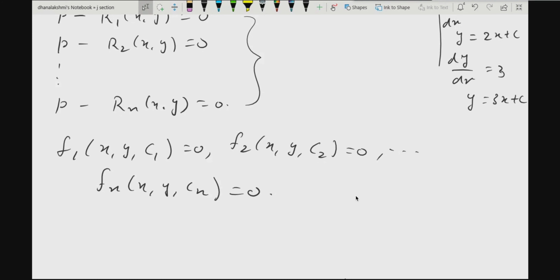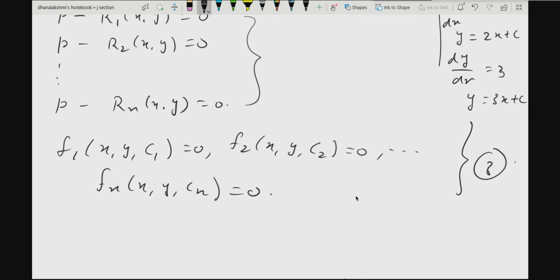Now there is no loss of generality in replacing the arbitrary constants C1, C2, Cn with a single arbitrary constant, because every particular solution which is obtained from 3 can also be obtained by giving suitable values to C from the following relation.